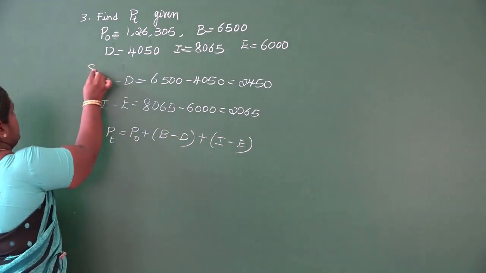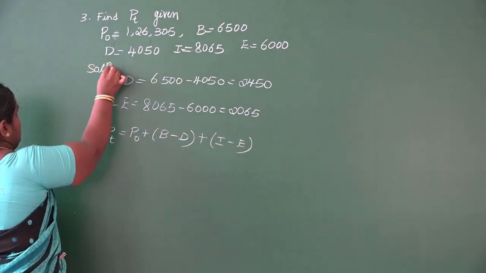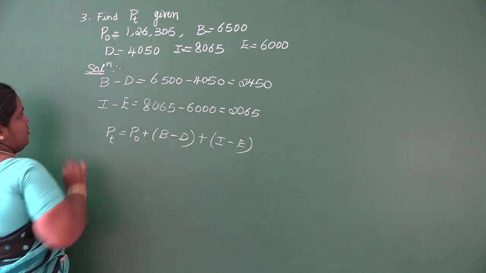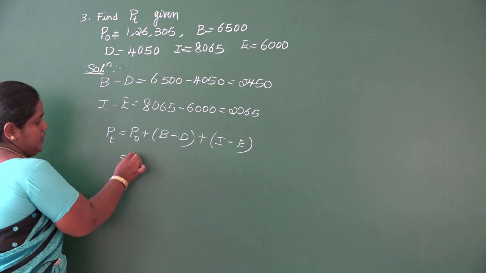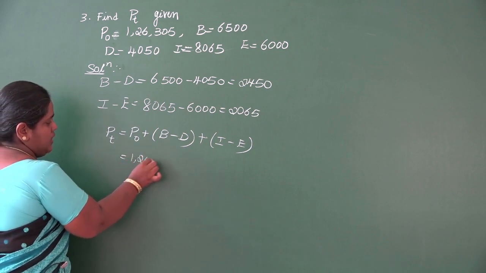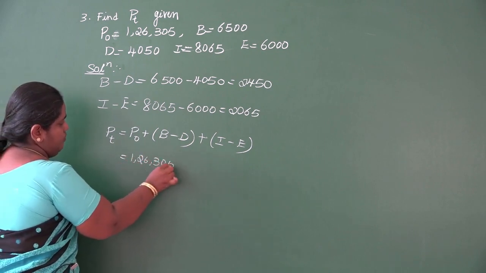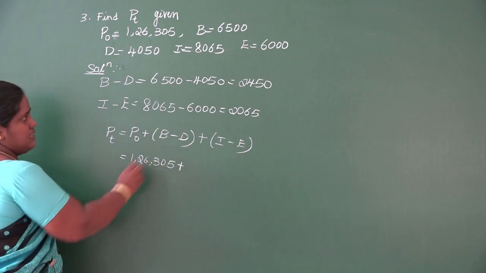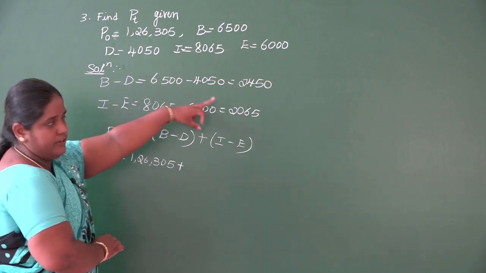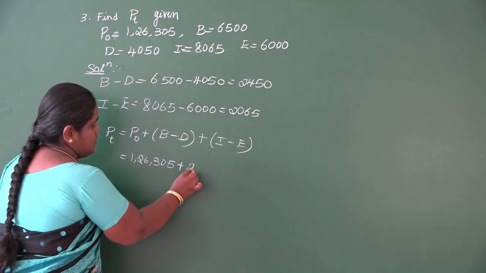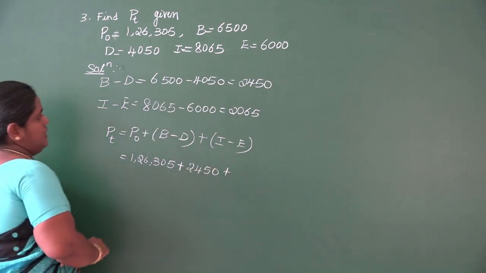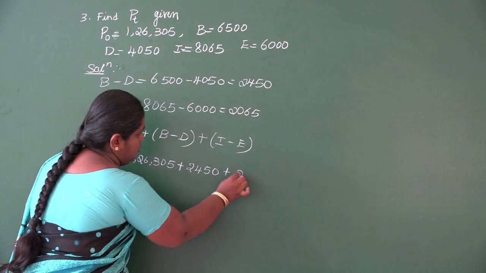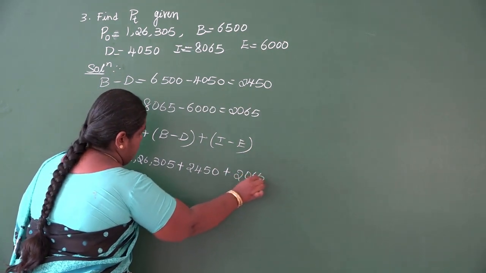So I'll write here a solution so that you don't get confused where the question is ending. So here P0 value is 1,26,305 plus B minus D, I have done already here, it is 2,450 and I minus E is 2,065.